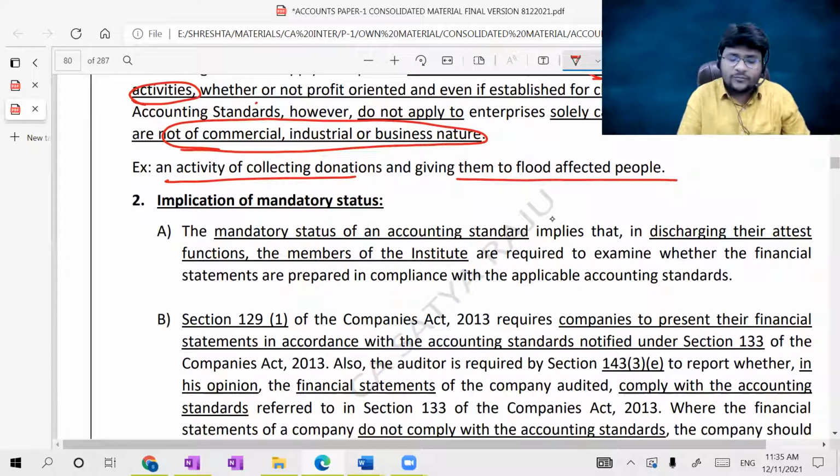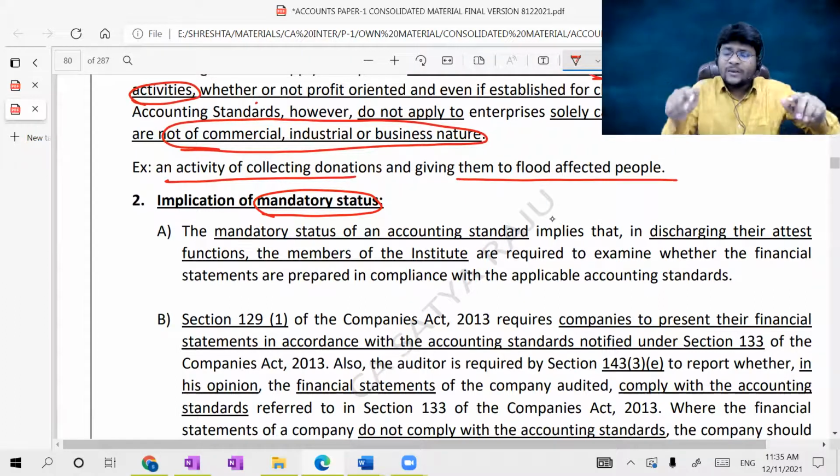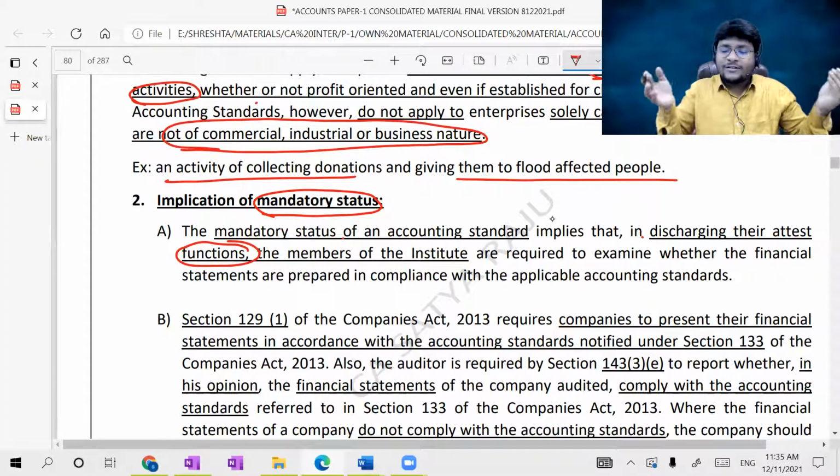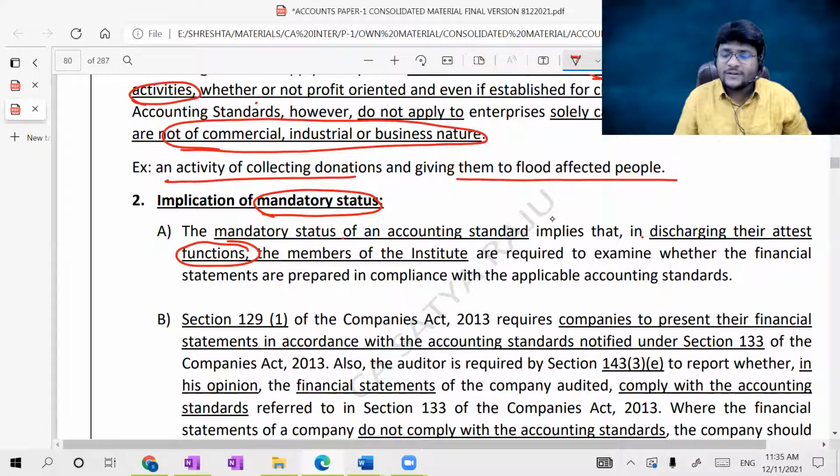Next, implication of mandatory standards. Sir, mandatory standards means when you should apply accounting standards mandatorily. As an auditor, as I'm a practicing chartered accountant, I have to know when an enterprise should apply the accounting standards mandatorily. The mandatory status of accounting standards implies that in discharging their attest functions, what is the meaning of attest functions? I have to attest with my seal, I have to attest with my signature.